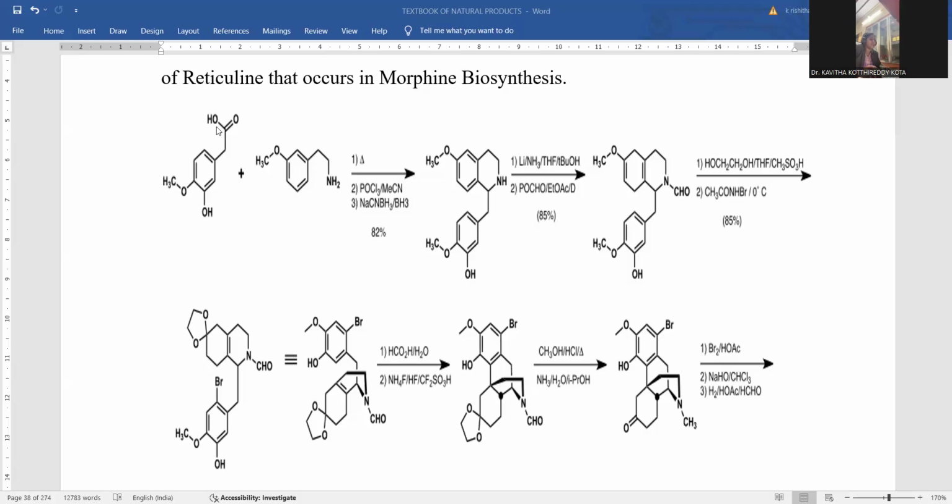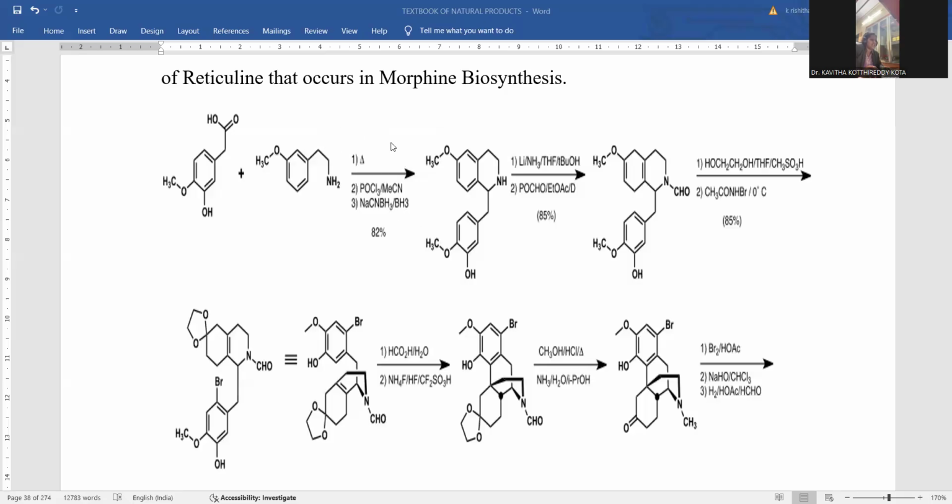Condensation takes place between this carboxylic acid and amine, and the subsequent cyclization reaction is accomplished in the presence of phosphorus oxychloride and methyl nitrile. So acetonitrile will be taken as the solvent medium, phosphorus oxychloride and heating conditions are provided, and here you can notice sodium cyanoborohydride in the presence of BH3.